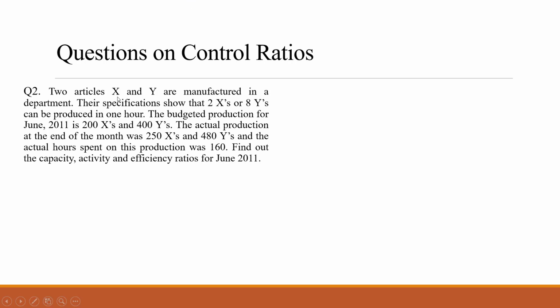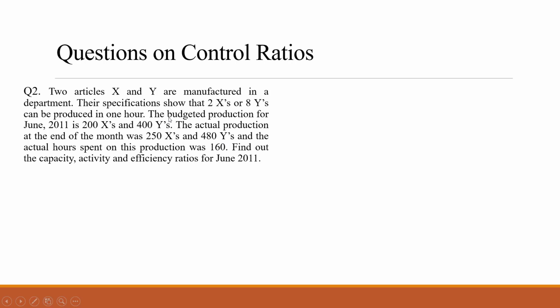Now here they are saying two articles X and Y are manufactured in a department. There are two articles again, X and Y. Their specification shows that 2 Xs or 8 Ys can be produced in 1 hour. 2 units of X and 8 units of Y can be produced within 1 hour. The budgeted production for June 2011 is 200 units of X and 400 units of Y. Now the actual production at the end of the month was 250 X and 480 Ys.